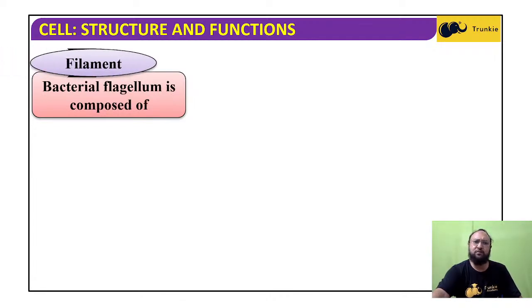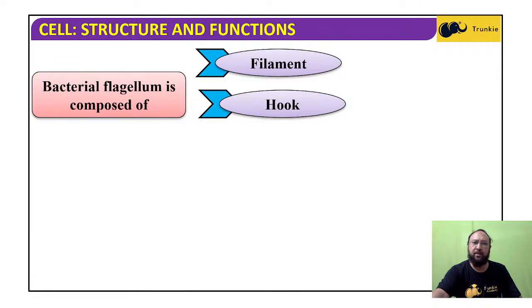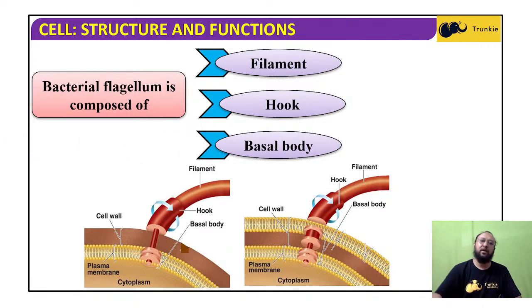A bacterial flagellum is composed of a filament, a hook, and a basal body. If we observe the structure of the bacterial flagellum very closely, we find there is a long thread outside, which is the filament.